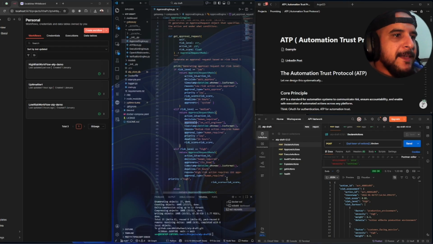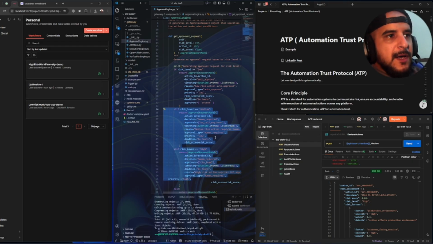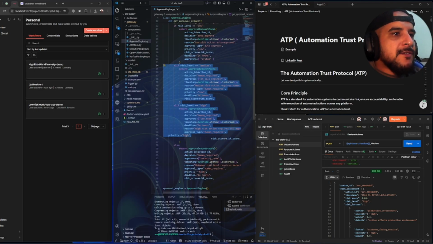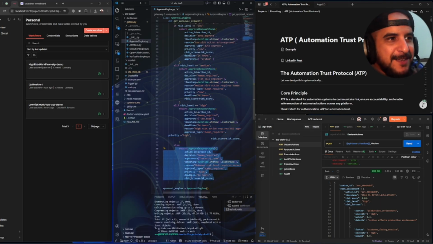If it's medium or high risk, we need a human required right away, right? Because we didn't implement active and passive learning yet, right? And else we have a security issue. Call the security team because where did this risk come from, right?